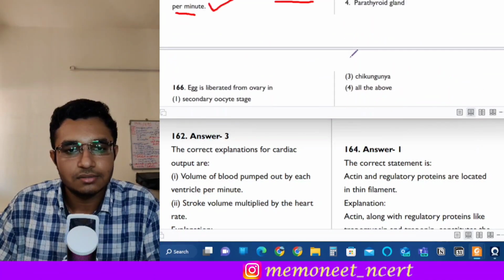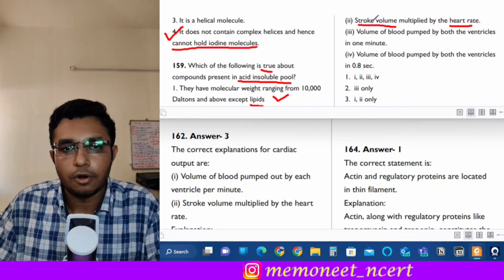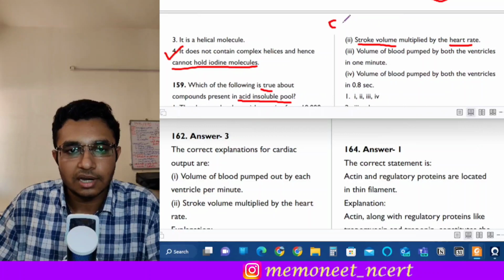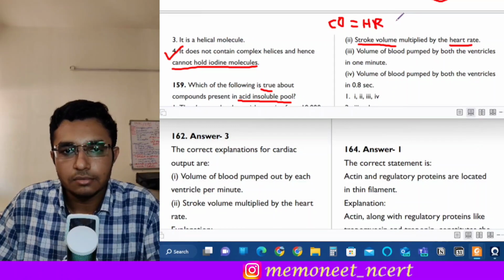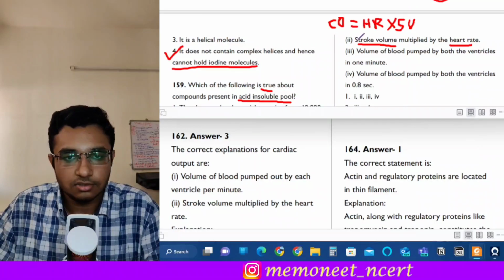The next is stroke volume multiplied by heart rate. So see, the formula of cardiac output is cardiac output equal to heart rate, means how many times the heart beats in a minute, into stroke volume. Okay, so this is the formula for calculating cardiac output. So this is also a correct statement.